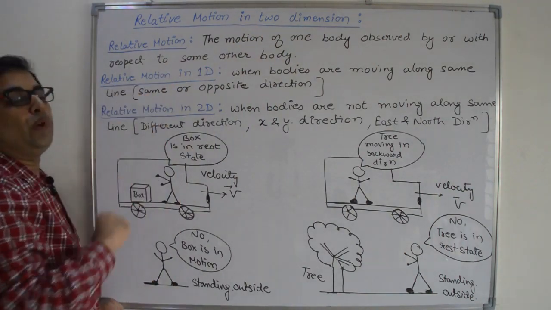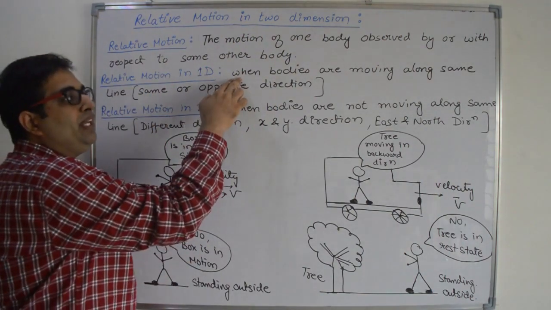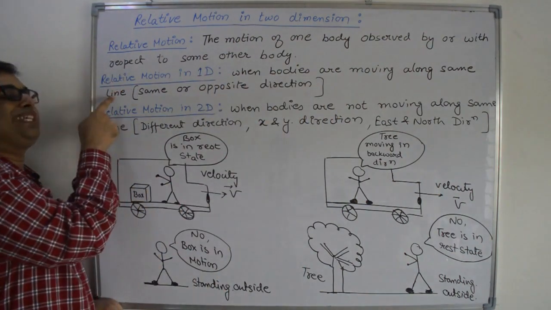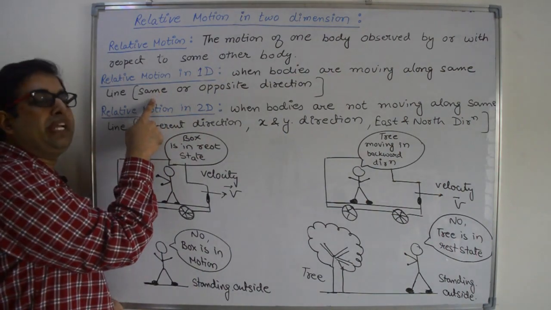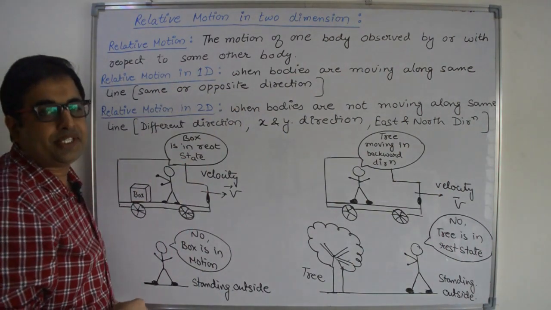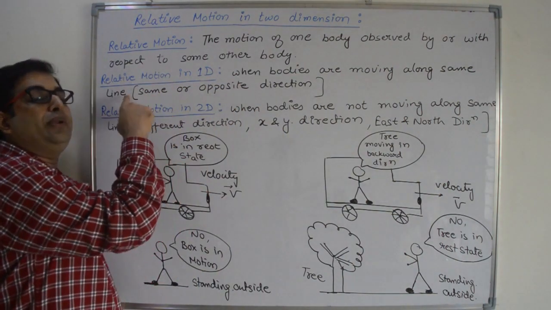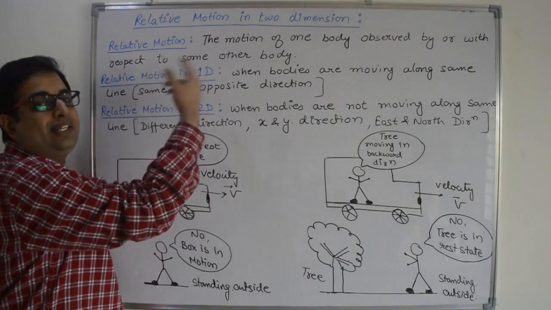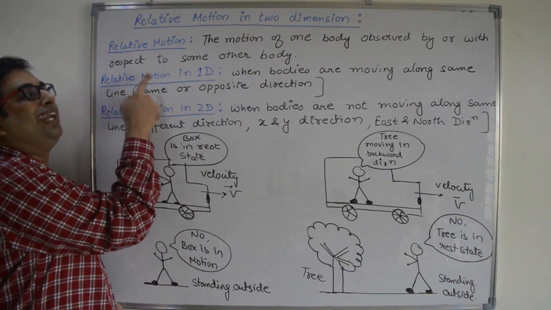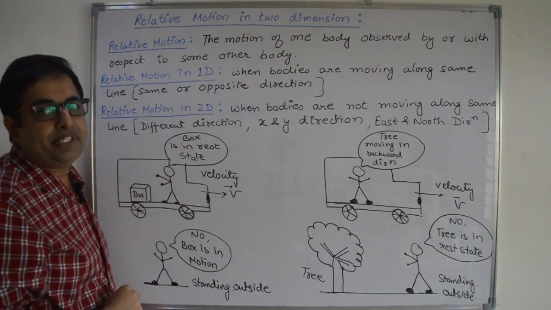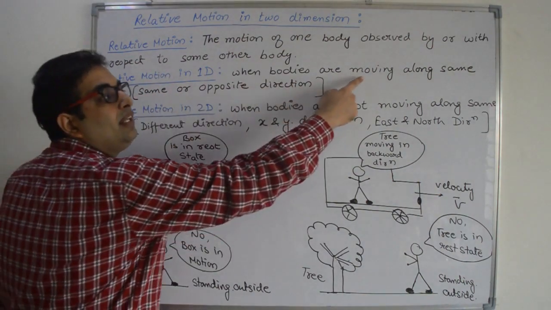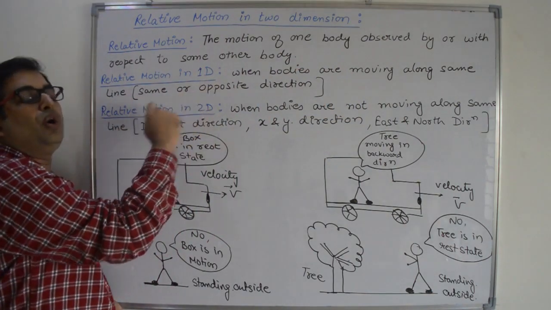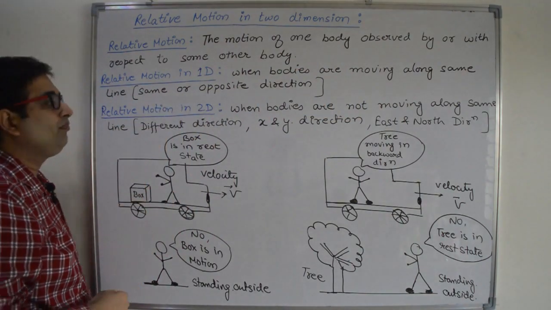Relative motion in one dimension. What is the meaning of one dimension? When bodies are moving along the same line, either in the same direction or in opposite direction, then the motion of one body relative to the other, or observed by the other, is known as relative motion in one dimension. The condition is they should move along the same line, either in the same or in opposite direction.